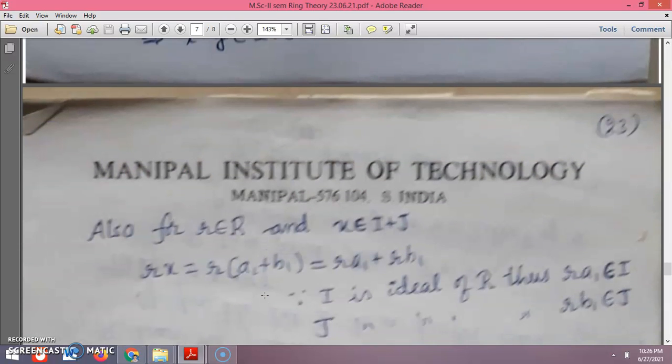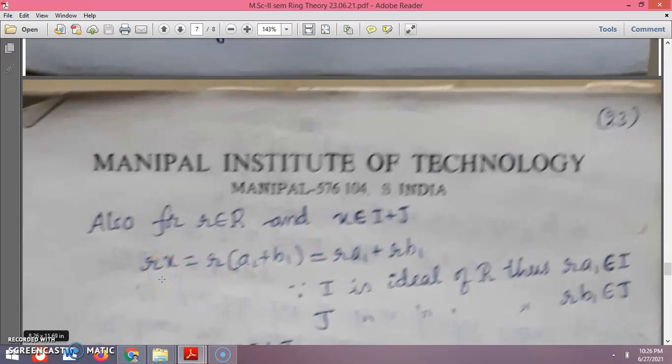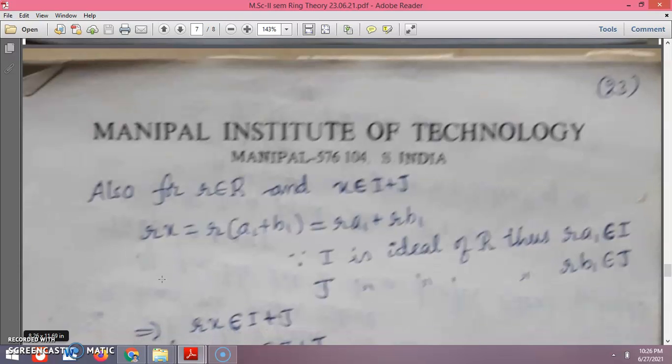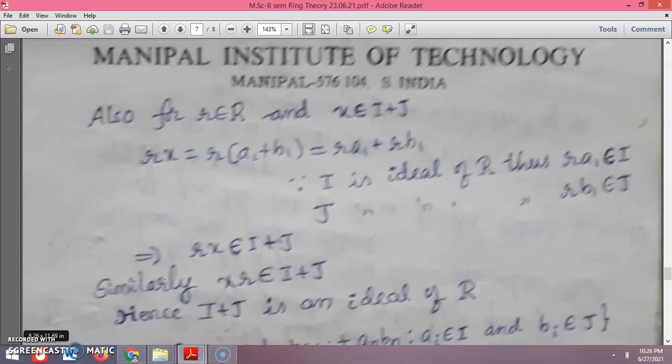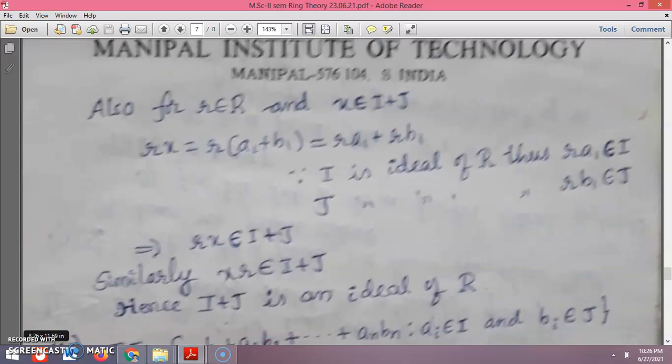And the next condition for an ideal: for r belonging to R and x an element of I plus J, the product is again an element of I plus J. So r x, as we have defined, is r into A1 plus B1, which equals r A1 plus r B1.